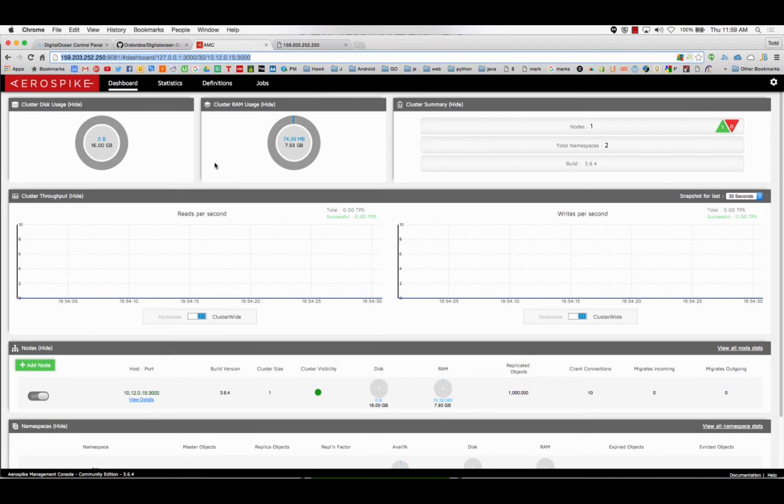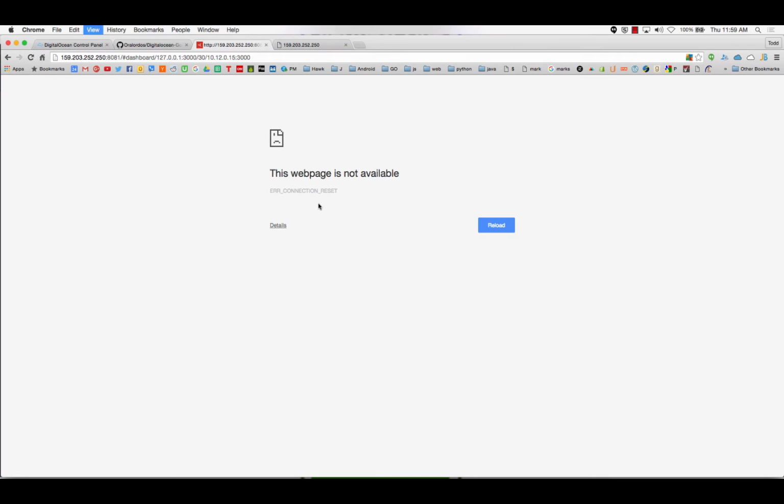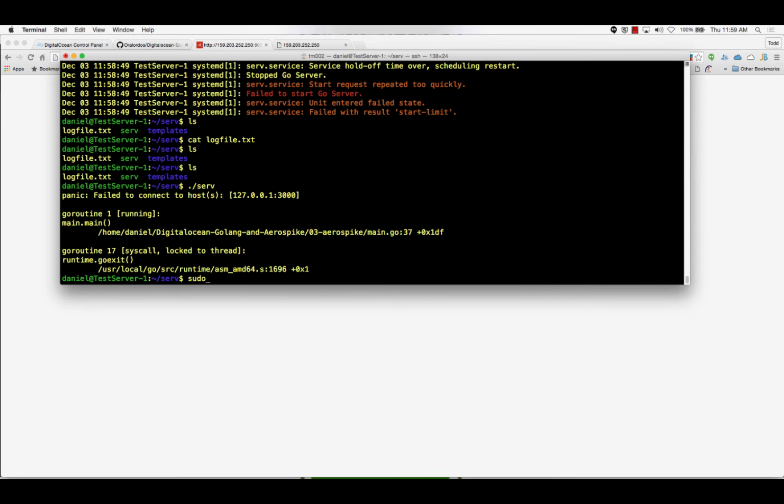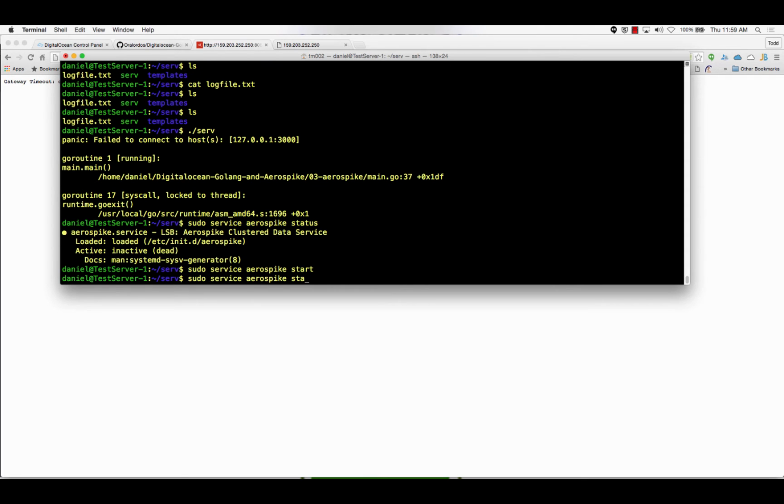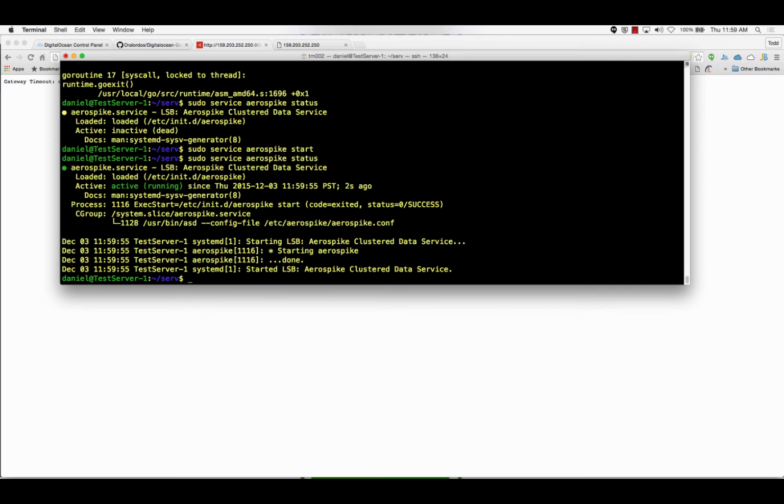So let's go back over to our management console, which is completely down. Nice. All right, so let's try sudo service aerospike status. Aerospike never got turned back on. Start. I don't know why it didn't get turned back on, but all right.